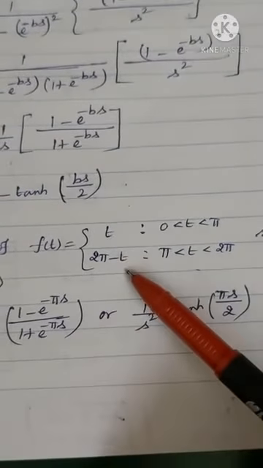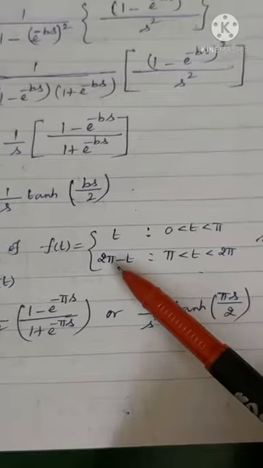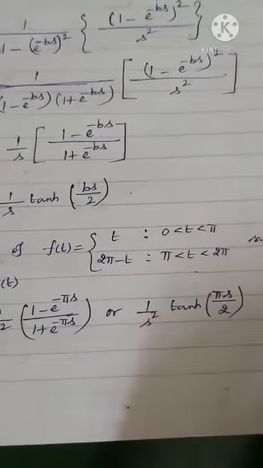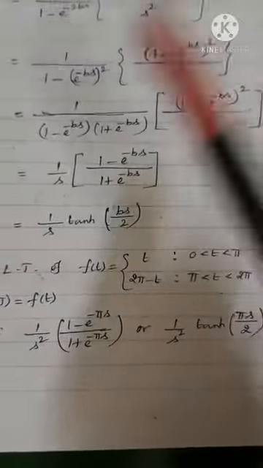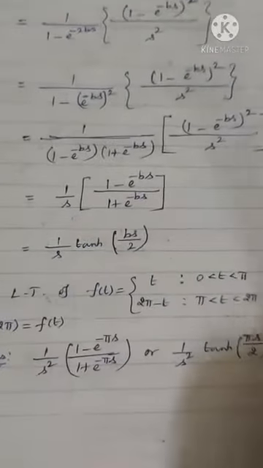I have done with 2t and 2b minus t, and I have given you t and 2 pi minus t. What will you do? You should not substitute b equal to pi in the last problem and match the answer, right? Please don't write like that. You try it the way I have done this problem. You should not do it like that, then you will not get marks.